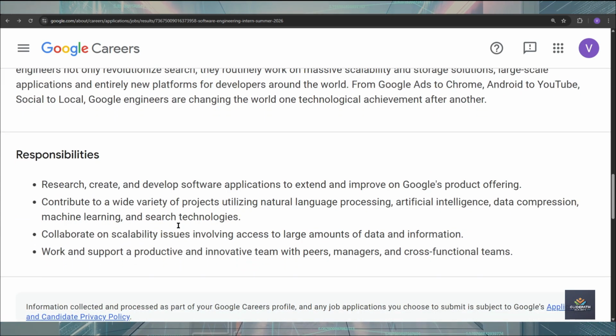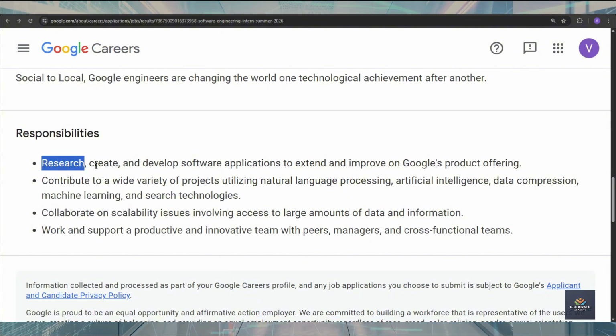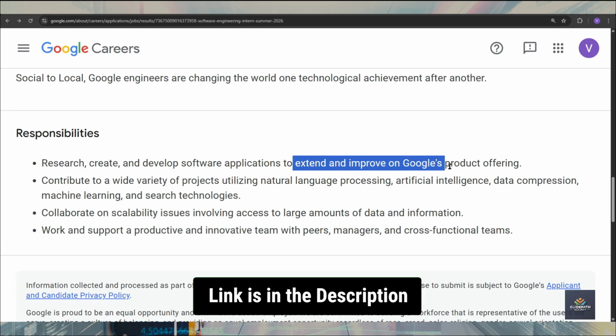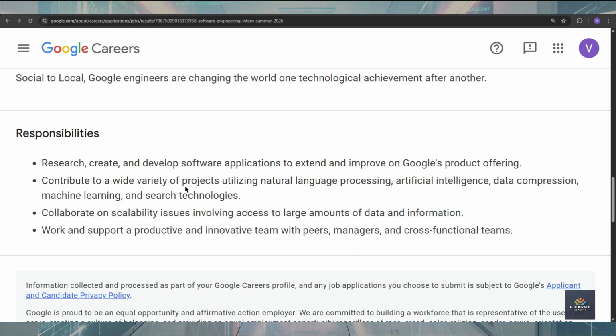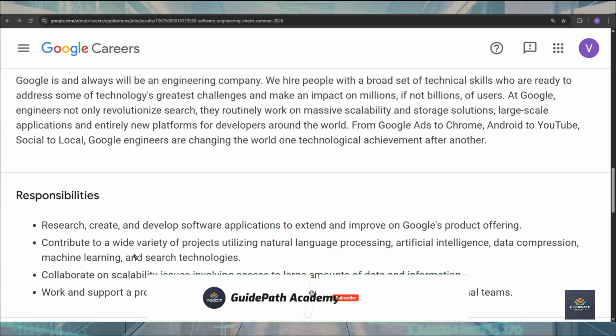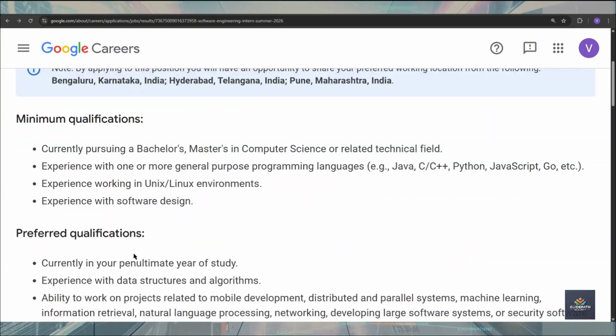If you talk about the responsibilities, you are going to research, create, and develop software applications to extend and improve performance on Google products. Also, you will contribute to projects designed in artificial intelligence, natural language processing, data compression, machine learning, and search optimization. And you will collaborate to solve large-scale issues. So this is all the key information for the Google internship opportunity.